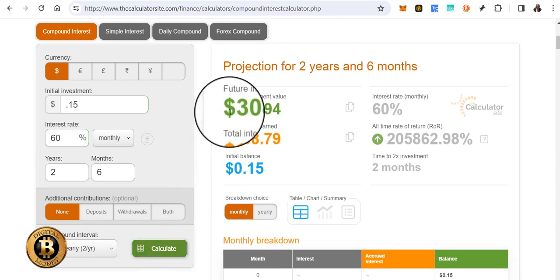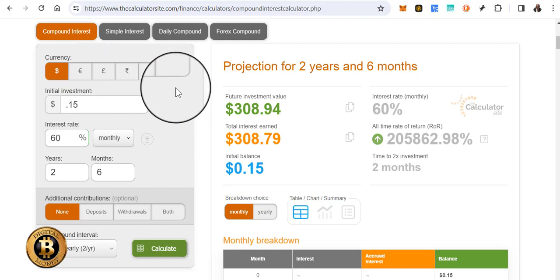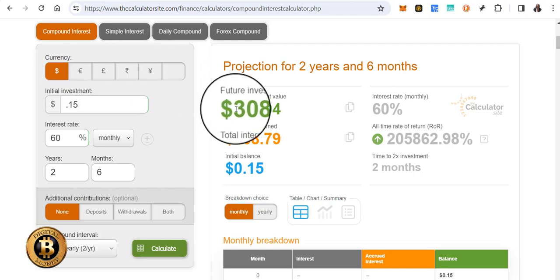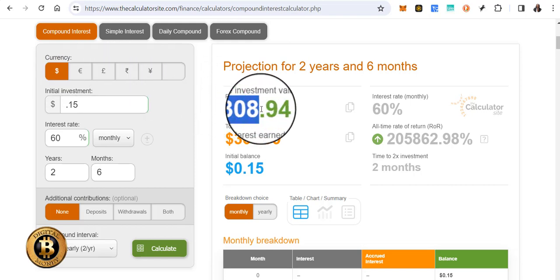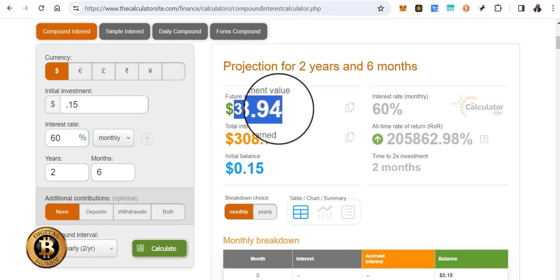Now don't pay attention to that dollar sign, because again, they don't have a BTC currency, but you will see here that you're getting over 308 Bitcoin as your return with this particular strategy.